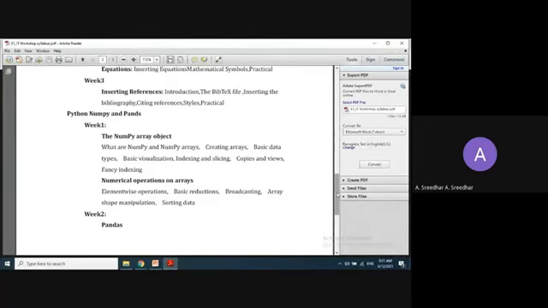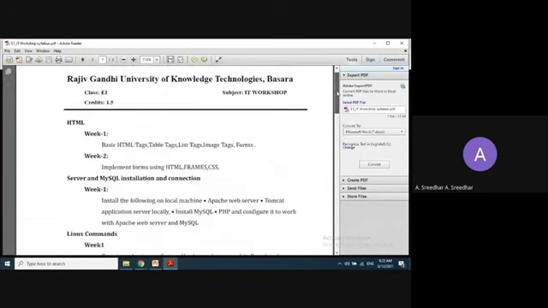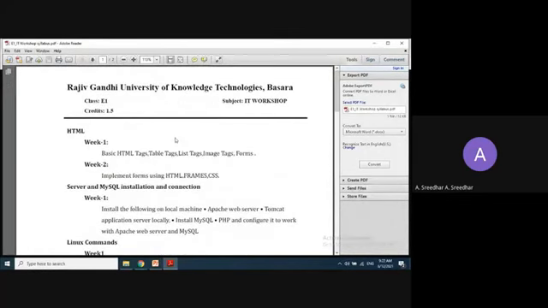And Pandas will cover the data structures part. You can also work with different functions available in mathematical algebra, right? Pandas will completely work on analyzing the data, how to analyze the data, right? So this is your syllabus for this semester, right? Now in today's session we are going to start with the topic HTML, right?